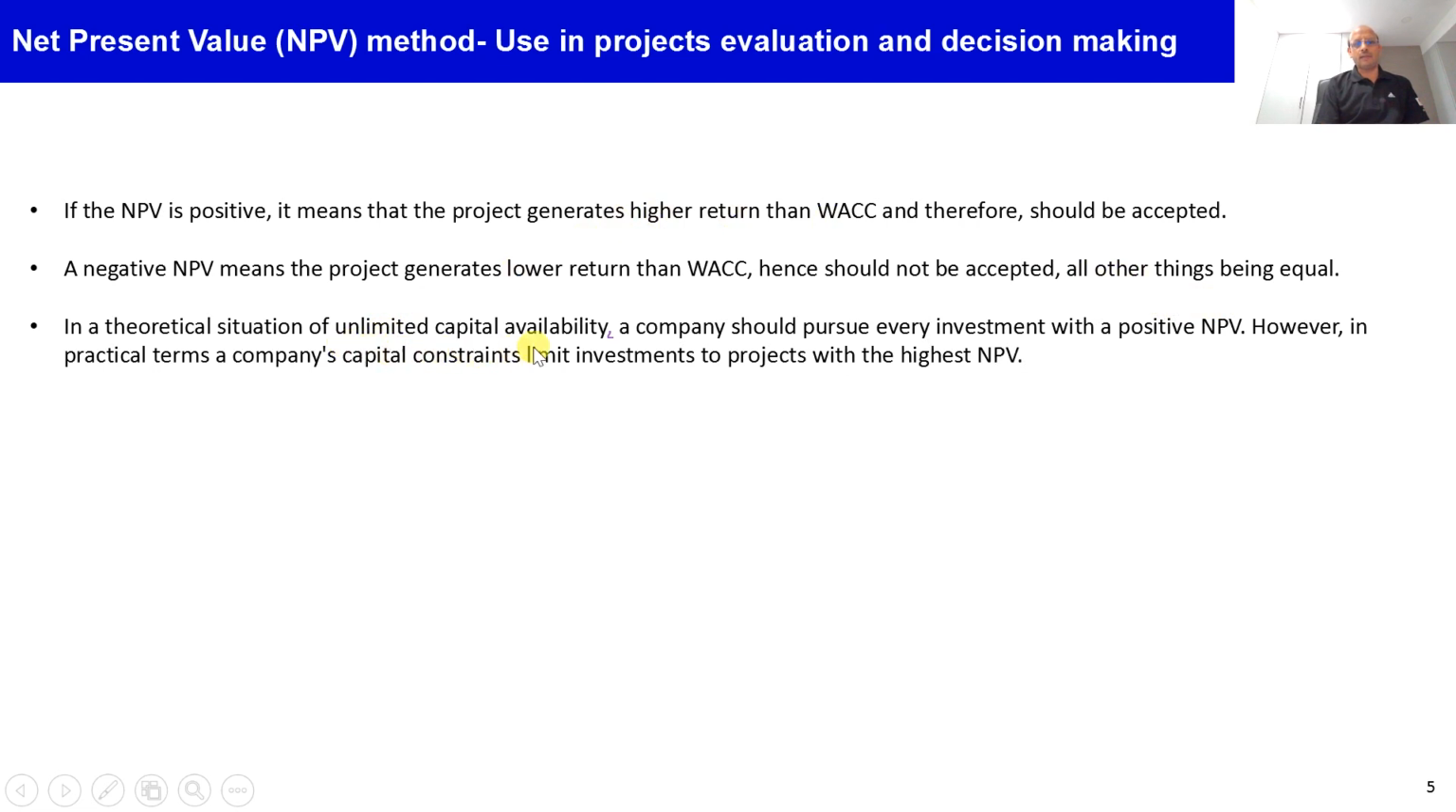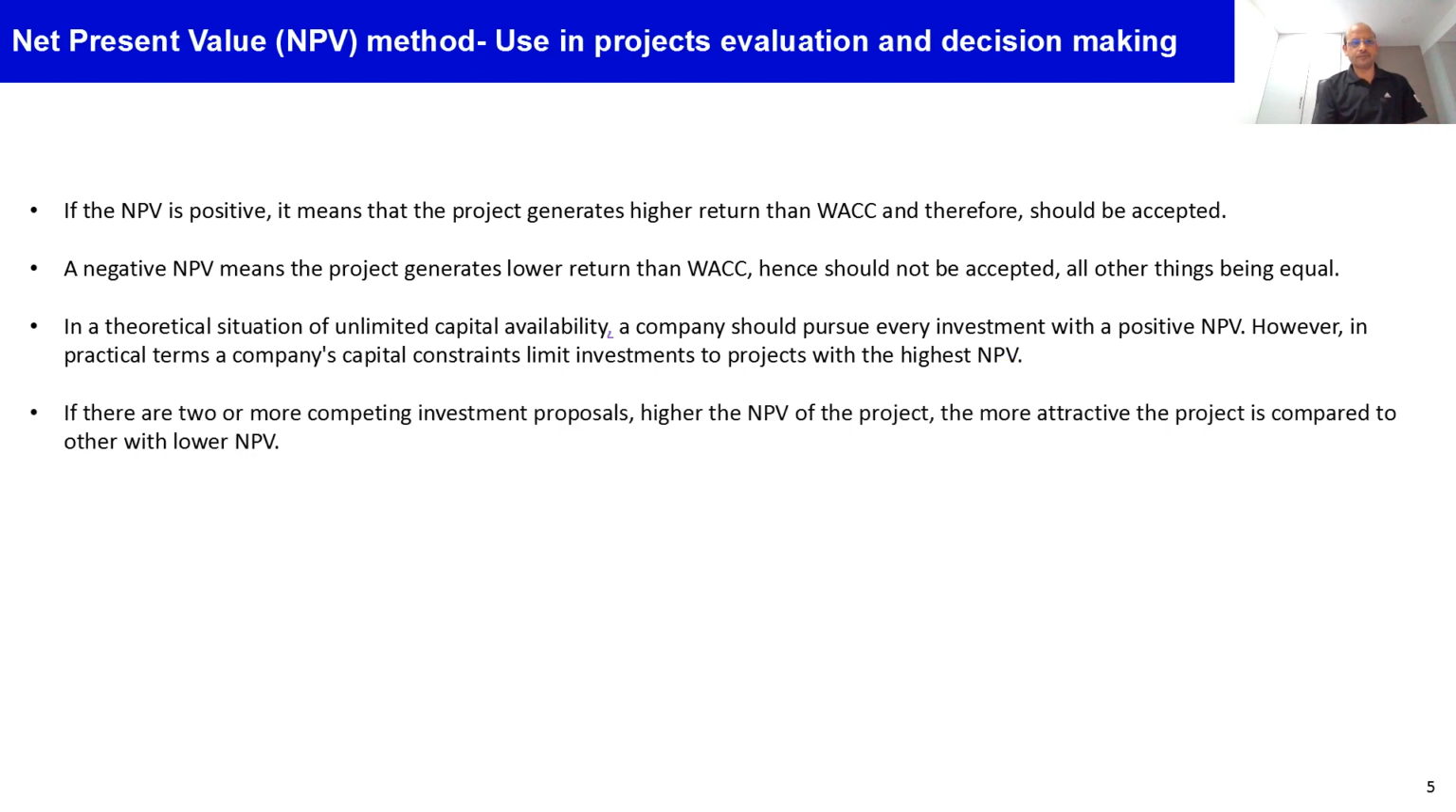In a theoretical situation, if there is no limitation of capital, or if the capital is abundantly available without any limit, then the management or the company should pursue all investments which have a positive NPV. However, this is not practical. In practical life, companies always have some capital constraints, and they optimize the projects in terms of capital investments. Whichever project gives them the highest NPV in terms of ranking, the company chooses those projects up to the limit of their capital constraints.